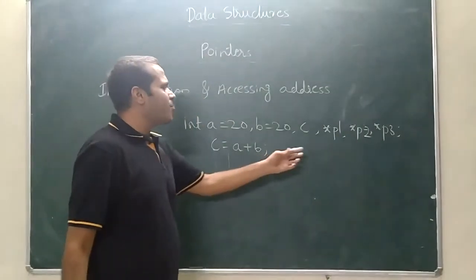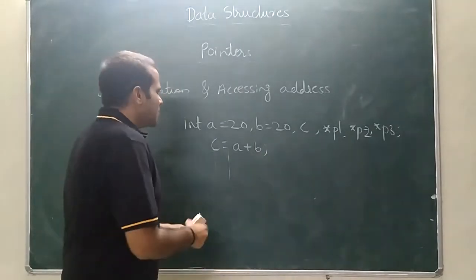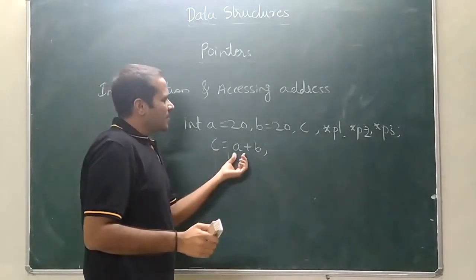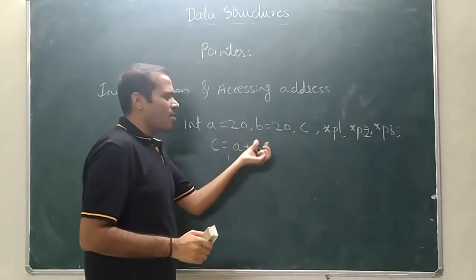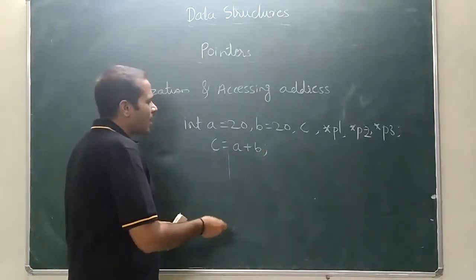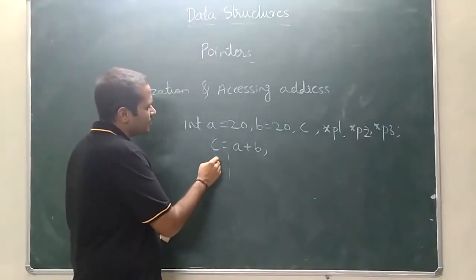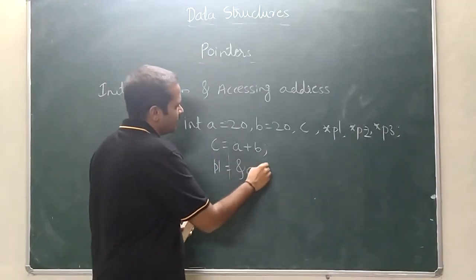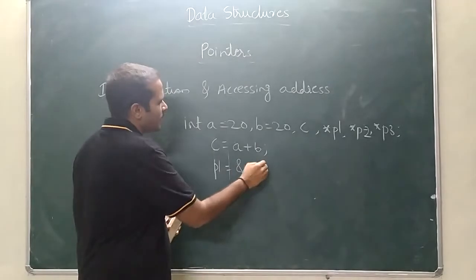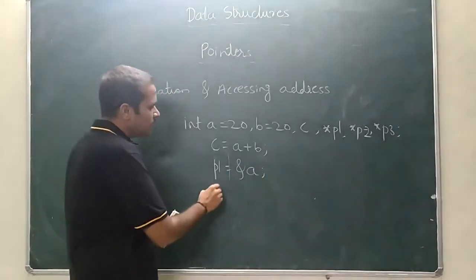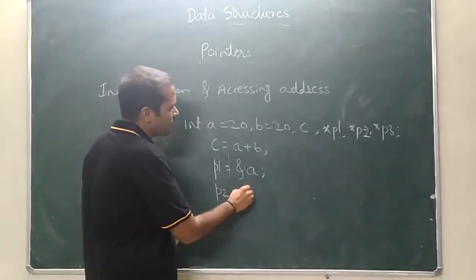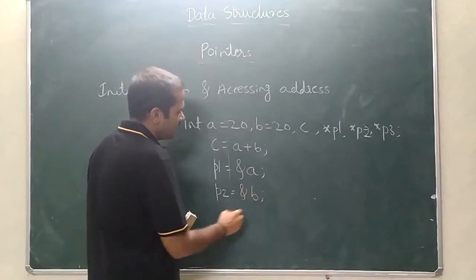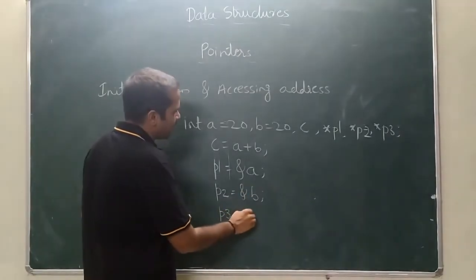I am declaring the pointer variables also here. I am adding A and B, so obviously the output will be 40. Now let me assign P1 equal to ampersand A, P2 equal to ampersand B, P3 equal to ampersand C.